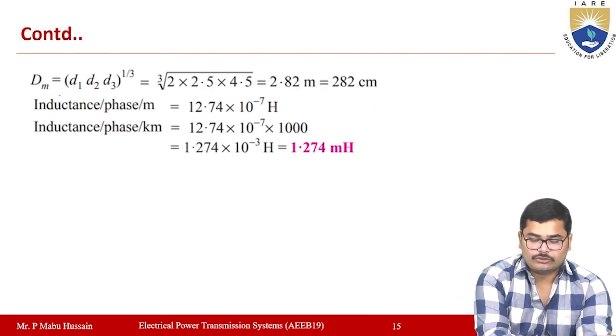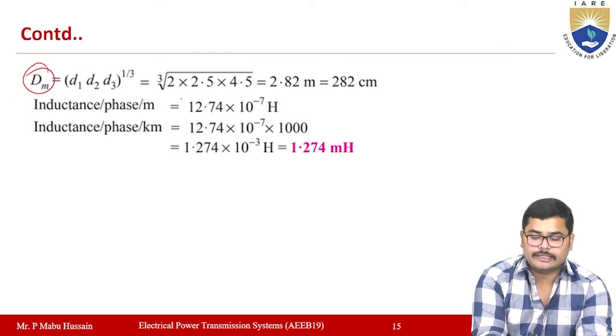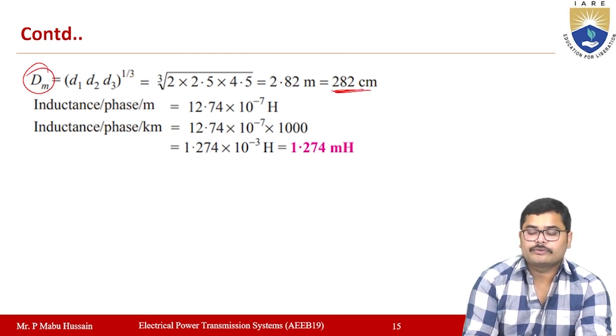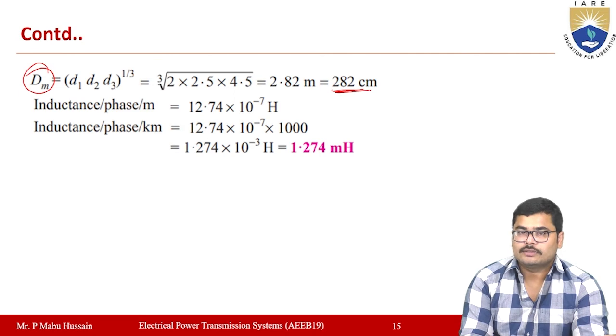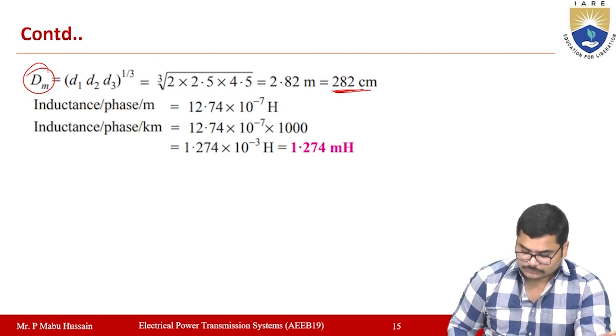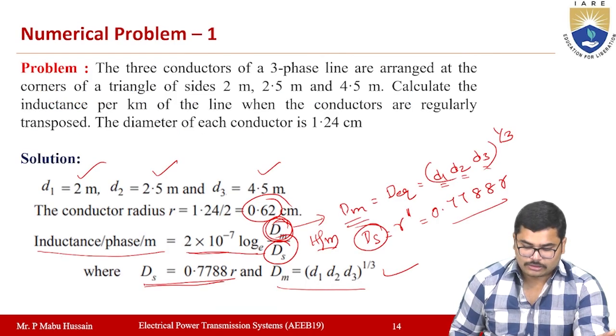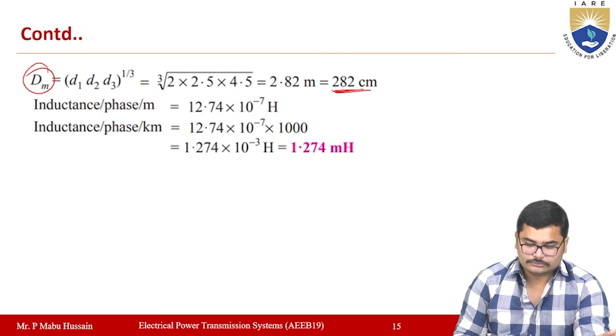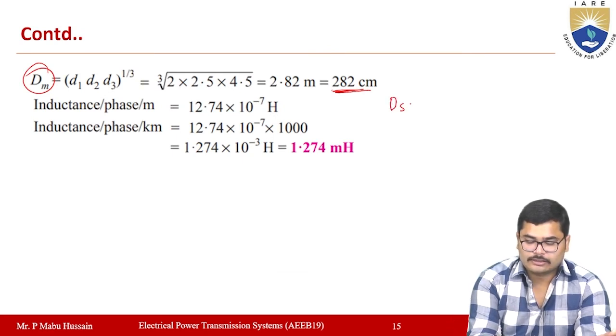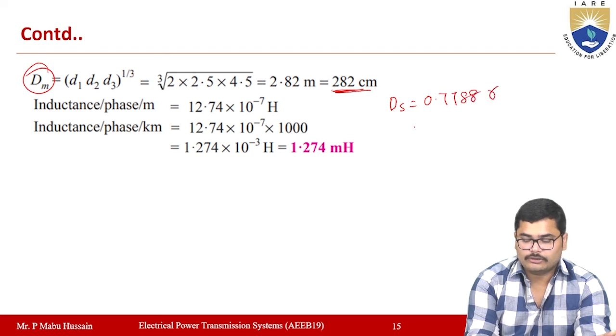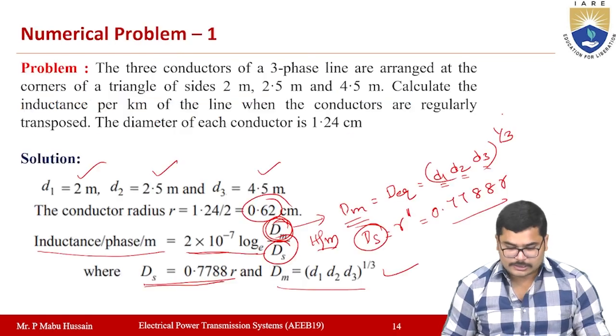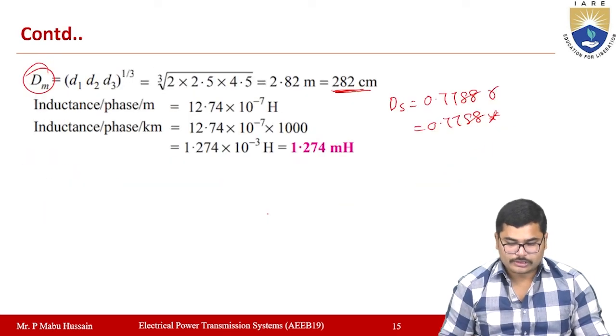The Dm value you get here is 282 centimeters. And the value of Ds is 0.7788 times the r value, which is 0.62.